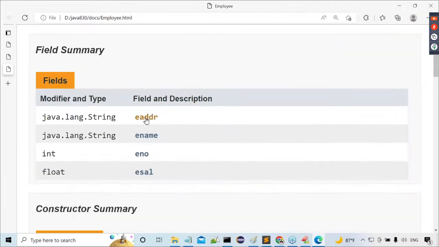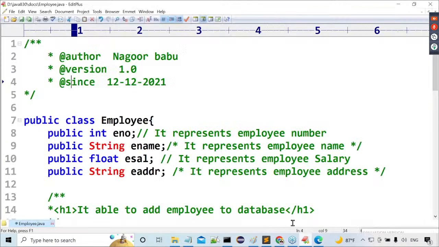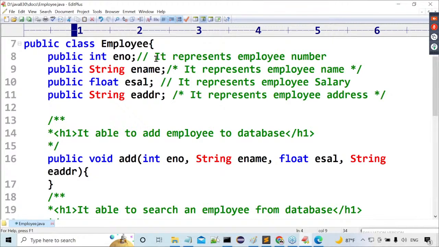Next one is any other information you are getting. Let me check it. So variables are declared. Have you seen any message for the variables? Now check it. What message did I specify here? It represents employee number. It represents employee name. It represents employee salary. It represents employee address.